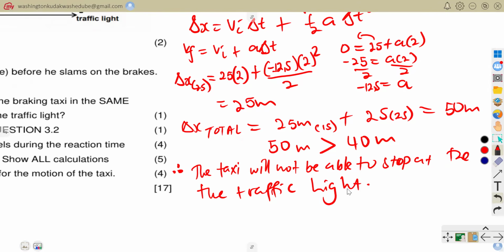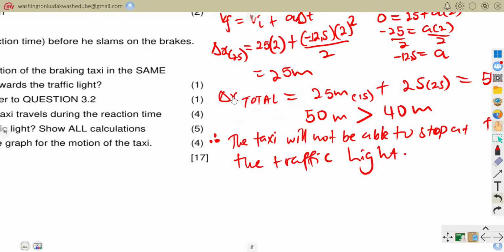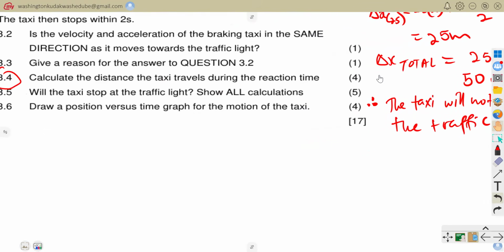So that taxi was not going to be able to stop at the traffic light because the braking distance that it requires is greater than the distance in between the car and the traffic light. Now let's hear the following questions.